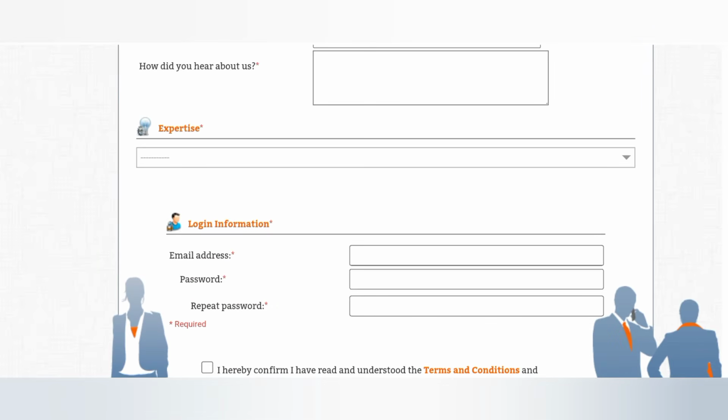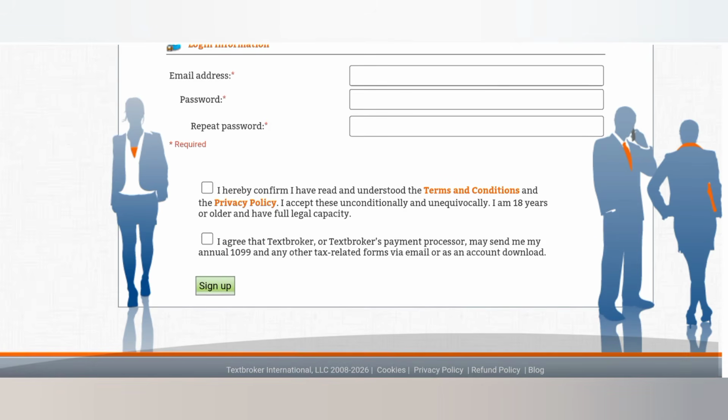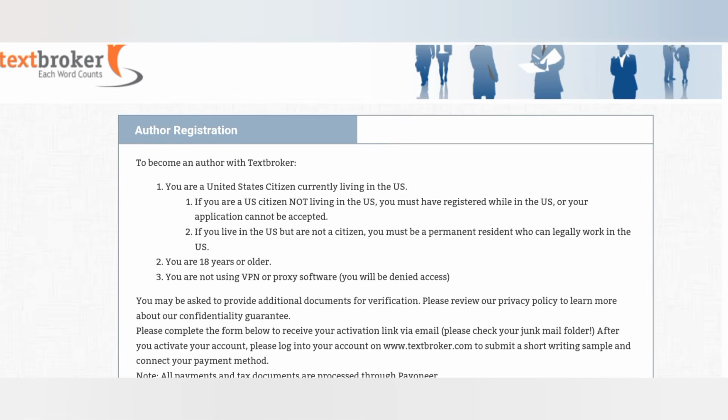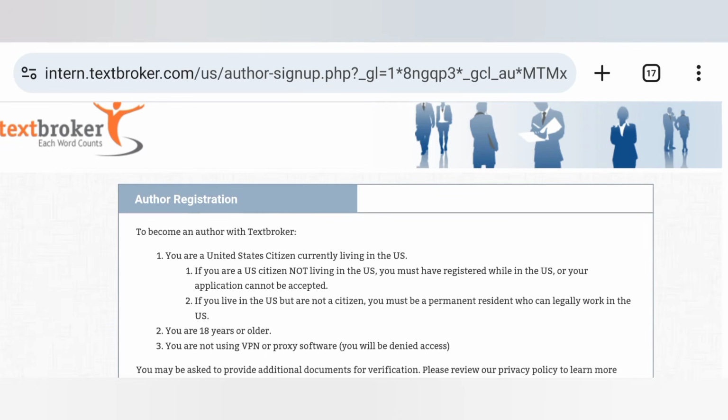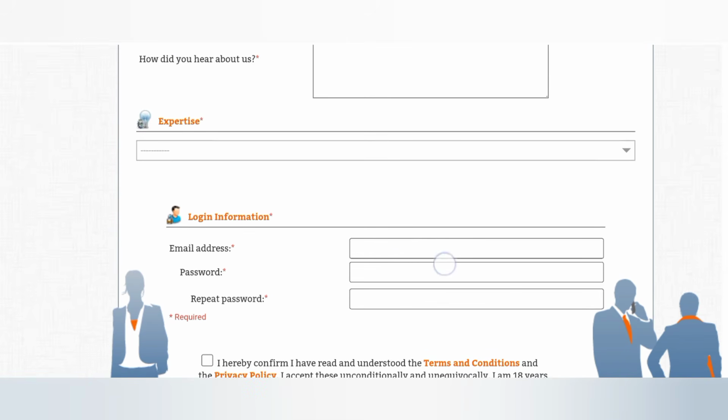Take your time to fill out this. Now remember, when you are filling out this, you need to get an article ready because they would ask you for an article to audition. So get an article ready and possibly put it in a PDF or use Google Doc, because they are going to ask for it. And after you sign up, just look at your email, this email address here that you put in here. Make sure that you are always looking at it because they're going to send you information, either a reply or something else. Just make sure that you always look at this email so that you don't get late.